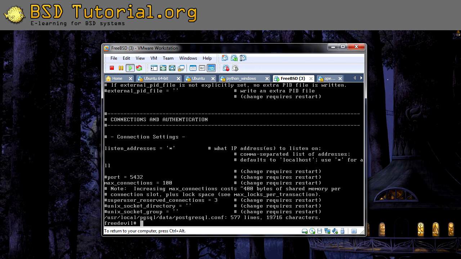And now we need to edit another file, to have hashed authentication for all the users who are logging in. This is done the following way. We need to edit /usr/local/pgsql/data/pg_hba.conf.